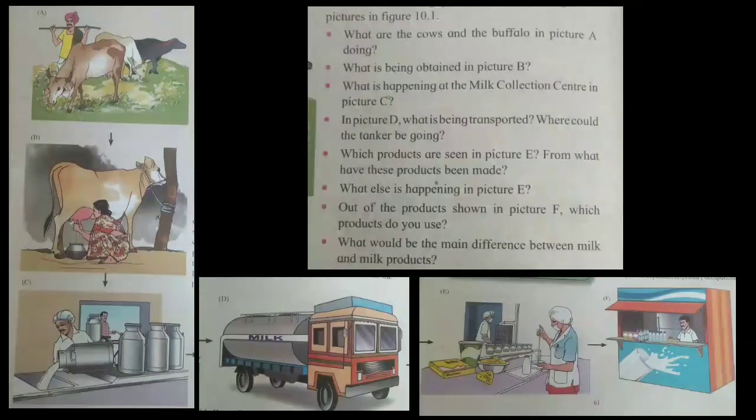So, here are the pictures. Observe these pictures and try to answer the questions which are asked. The first question is, what are the cow and the buffalo in picture A doing? Second, what is being obtained in picture B?